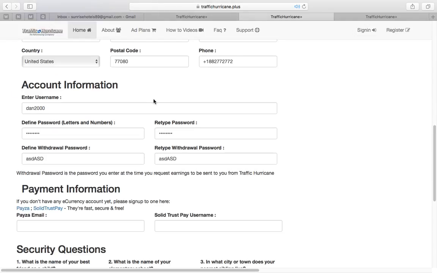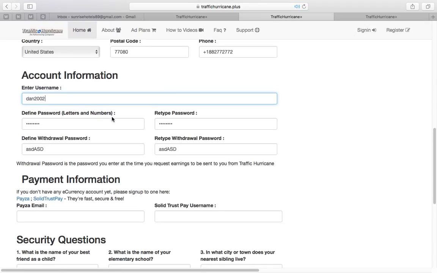Account information. All you need to do here is choose a unique username for yourself, because you will use it almost every day when you log in to our website, TrafficHurricane. Define a password. The password has to be characters, letters and numbers. Nothing like plus or minus or dashes is allowed. Just use letters and numbers.